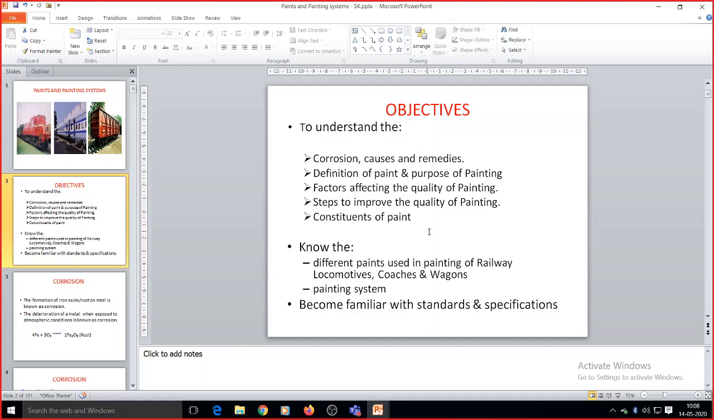Because the durability of the painting is very important, and the long lasting paint will have an impact on our economies. And what the various steps available to improve the quality of painting are, that we will discuss.